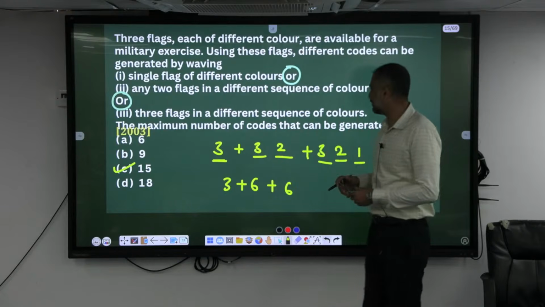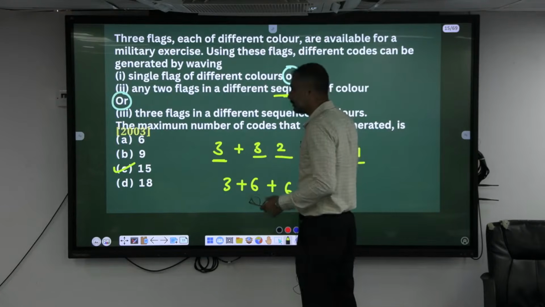Understood? Some of the keywords I have told you are important. Sequence.